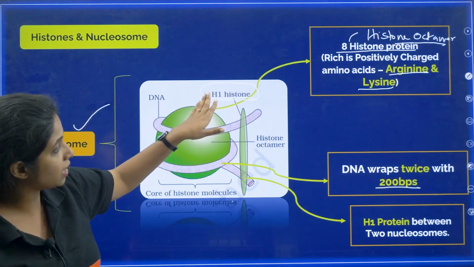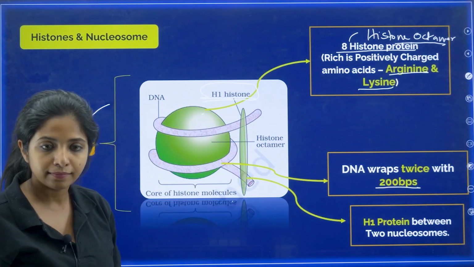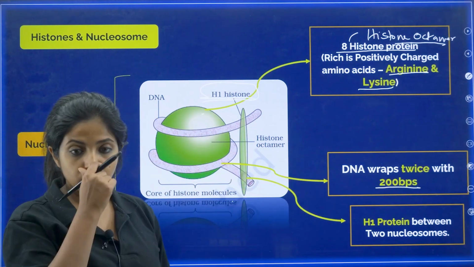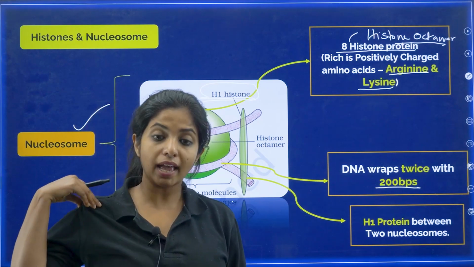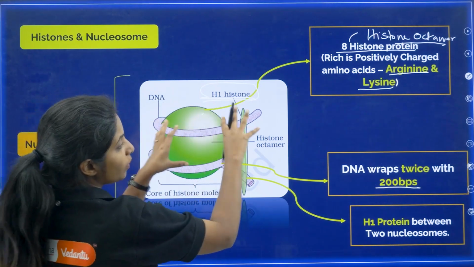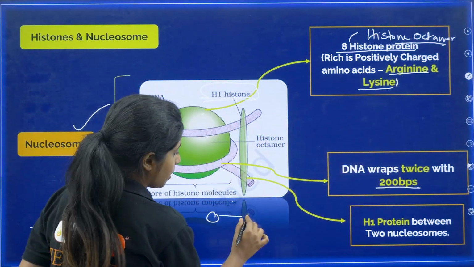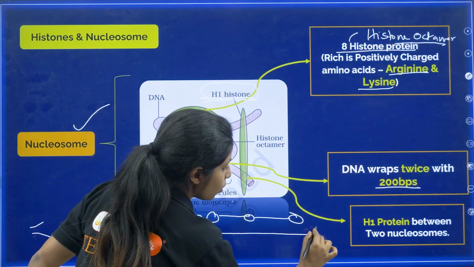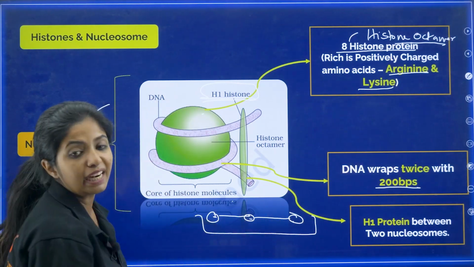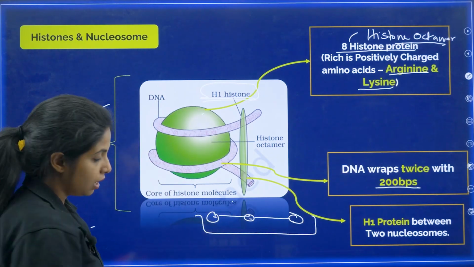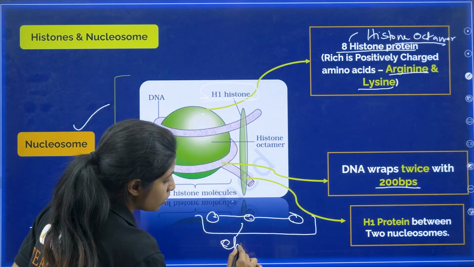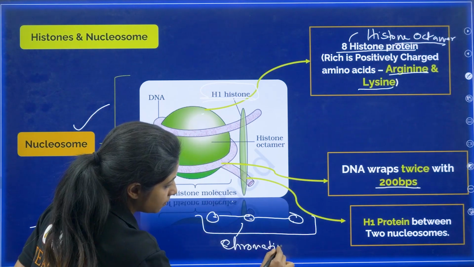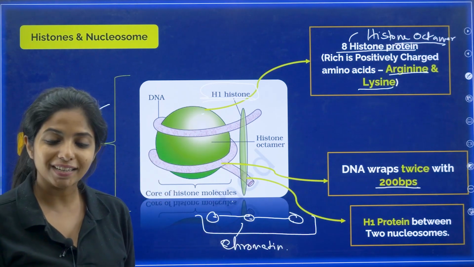What is this particular protein that is there? H1 histone protein. Suppose so many of these structures are together. What do you call this whole structure? If you see, they look like a bead on a string like structure. This bead on a string like structure is known as chromatin, my dear children.